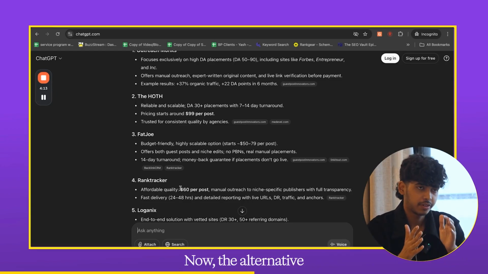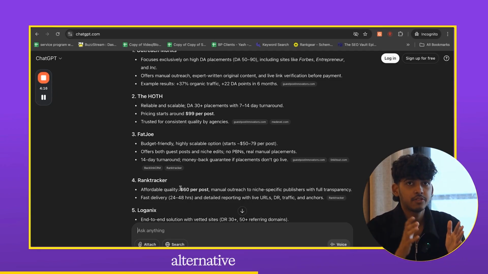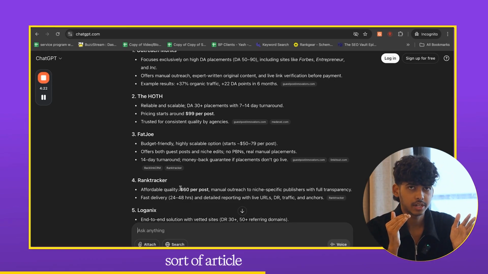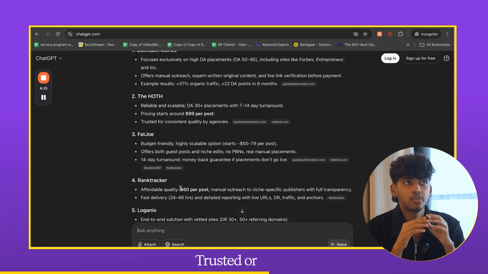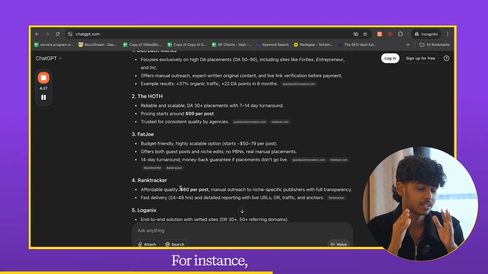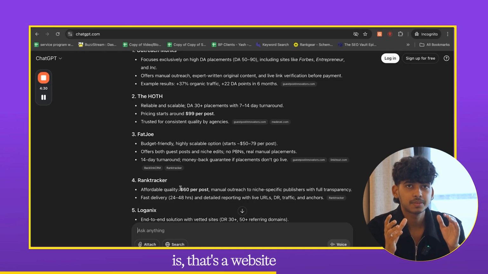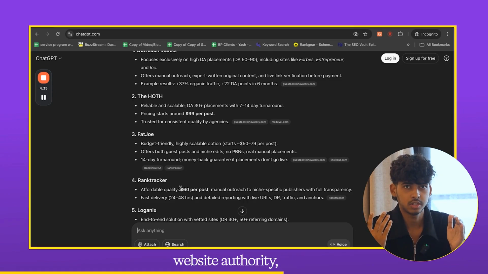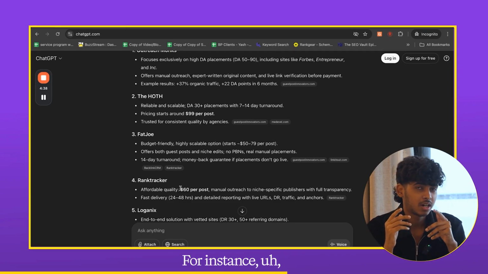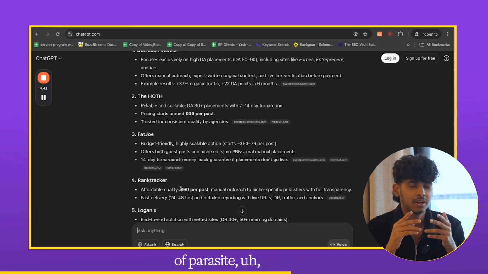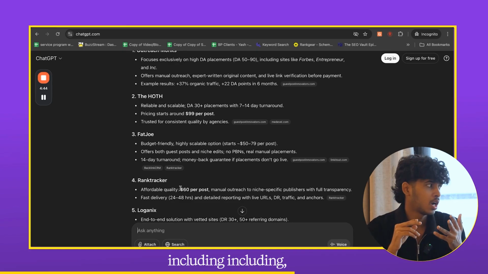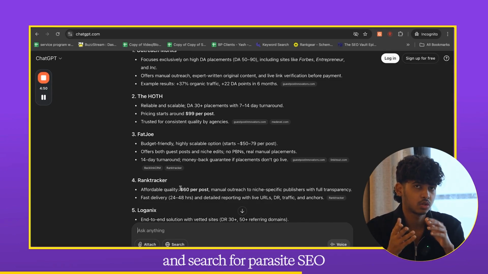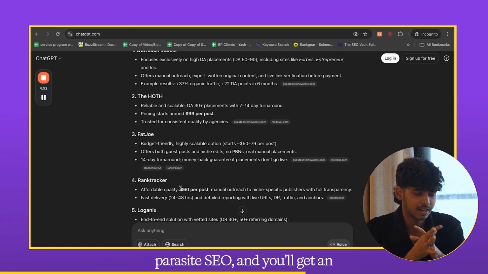Now the alternative here is building an alternative source, right? In that case, what you will have to do is create a separate listicle sort of article on any really trusted or really big parasite website. For instance, if you don't know what a parasite website is, that's a website which we use to feed our content, to rank ourselves using their website authority, right? There are a couple of parasite websites, including Forbes.com, and a couple of different ones. You can just go on Google and search for parasite SEO, or check out my last video on parasite SEO and you'll get an idea what exactly I mean.